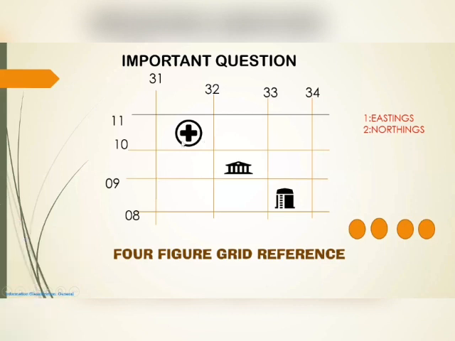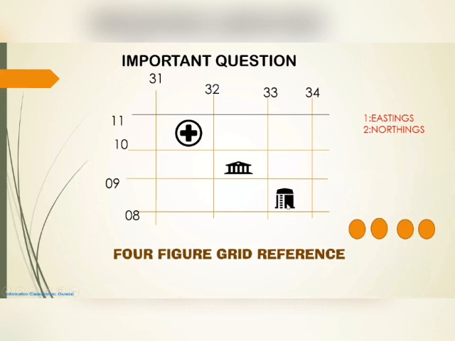Next, again we need to find this. Just assume this is a hospital. Find the four figure grid reference of this hospital. First we need to take the value of eastings, 31. Second we need to take the value of northing, 10. So we will write 3110. So 3110 is a four figure grid reference.